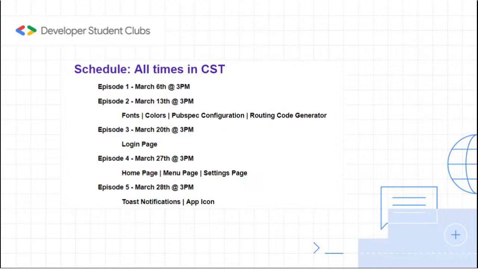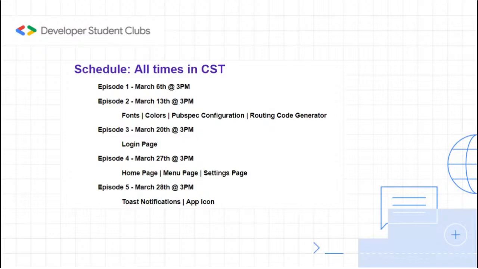And yeah, we're going to try to remain consistent. We're going to try to keep it at 3 p.m. Central Time every Saturday for the whole month of March, trying to contain it in 1 month, aside from one exception. That's episode 5. Episode 5 is actually going to be back-to-back with episode 4. So towards the end of the month, on March 27th and March 28th, they're going to be back-to-back episodes. So just keep in mind that is the only difference. Other than that, it's Saturday at 3 p.m. If you want to learn more, this is where you need to be.